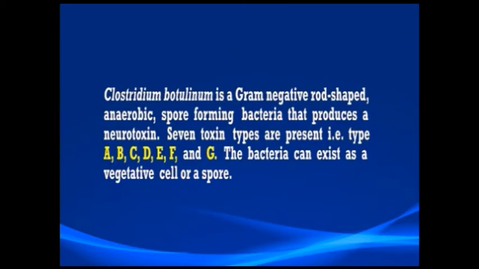Next we'll come to Clostridium botulinum. Clostridium botulinum is a gram-positive, rod-shaped, anaerobic, spore-forming bacteria that produces a neurotoxin. Among this toxin, 7 types are present: type A, B, C, D, E, F and G. These bacteria can exist as a vegetative cell or a spore. When the conditions are favorable, the spore grows into the vegetative cell. Further, when the vegetative cells grow into high numbers, these bacteria produce the toxin.